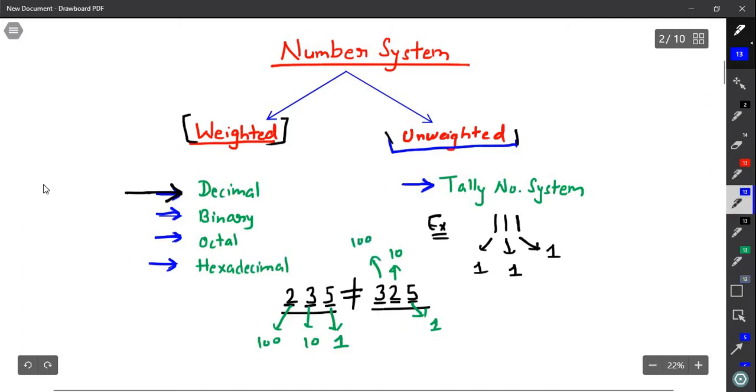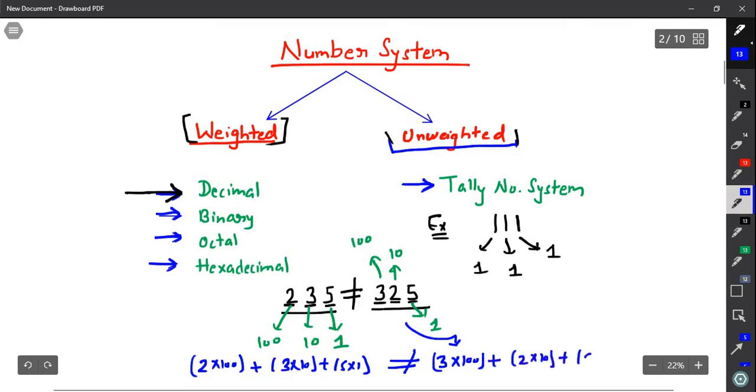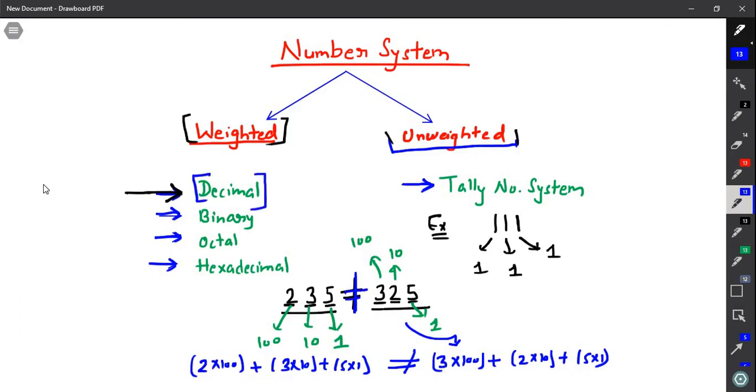So what we will do is multiply each digit by its corresponding weight and add. Similarly, we will multiply the digit with its corresponding weight. So 3 will be multiplied by 100, 3 times 100, then 2 times 10 and 5 times 1. And these two values will be different. So we stop number systems here. We will learn more about number systems deeply in our future classes.